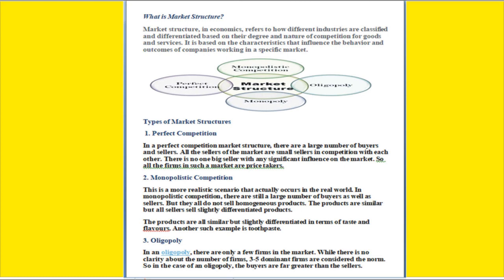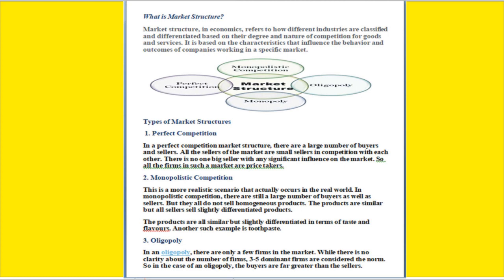It means in the market we can see a large number of buyers. In the same way sellers are also large in number. So they will have different varieties of products, and sellers also have variety. In the same way buyers are also more in number. If the market is like this, we can say this is perfect competition.